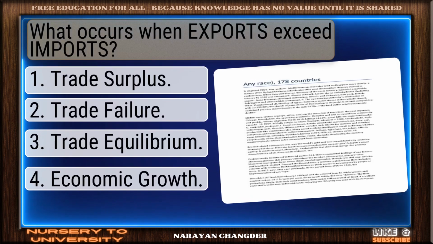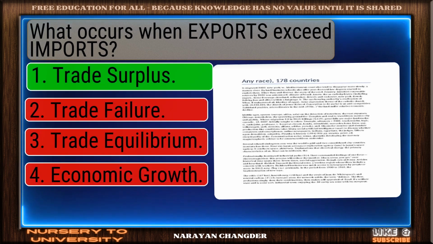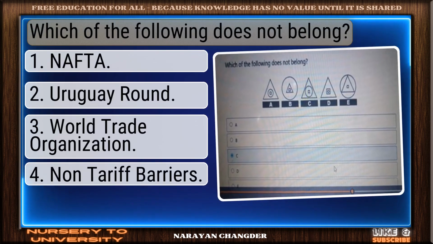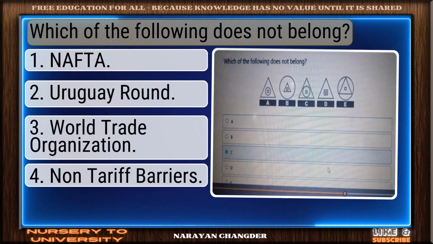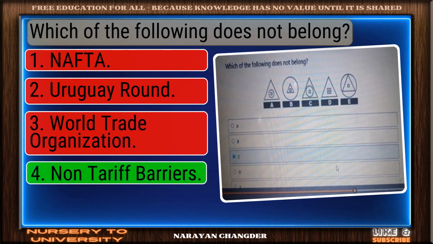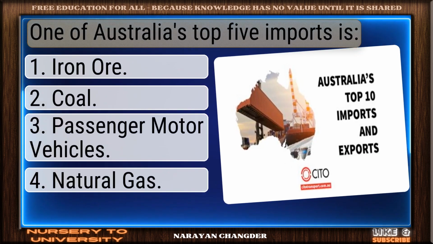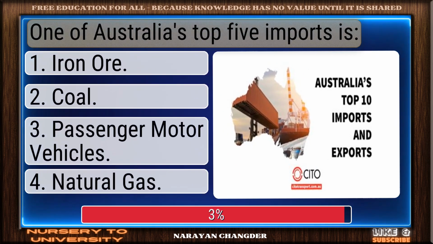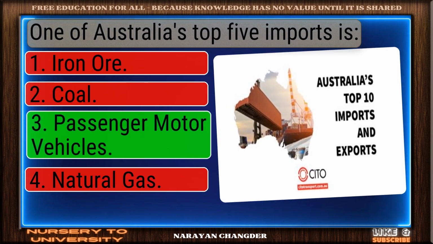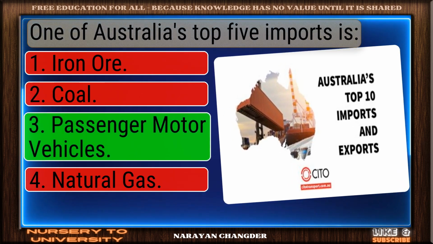What occurs when exports exceed imports? Excellent choice. Trade surplus is the right answer. Which of the following does not belong? Valid point. Non-tariff barriers is true. One of Australia's top 5 imports is. Smart pick. Passenger motor vehicles is the correct choice.